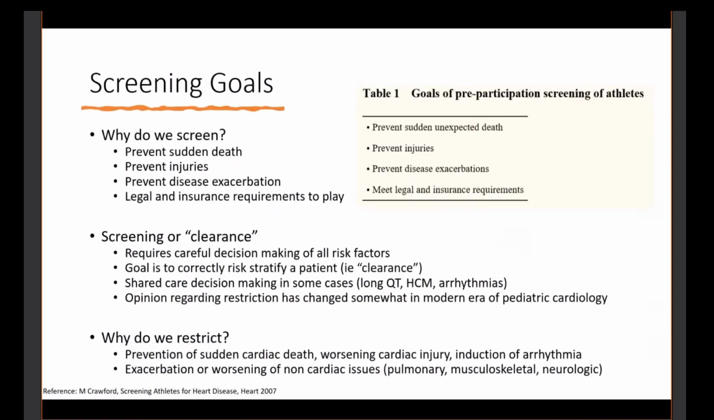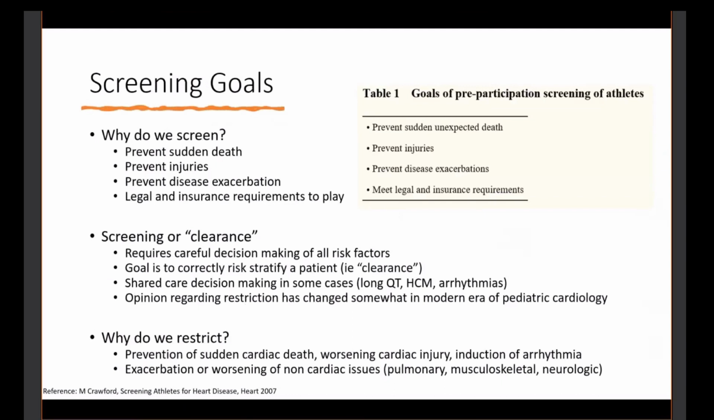So this here, basically, we're talking about, so why do we even bother screening? This also just parlays into a conversation about why do we screen athletes in general, but what are we doing? We're trying to prevent sudden death, we're trying to prevent injuries, we're preventing worsening disease exacerbation, and also there may be legal and insurance sports team requirements to play. This is taken from M. Crawford, Screening Athletes for Heart Disease from Heart in 2007.